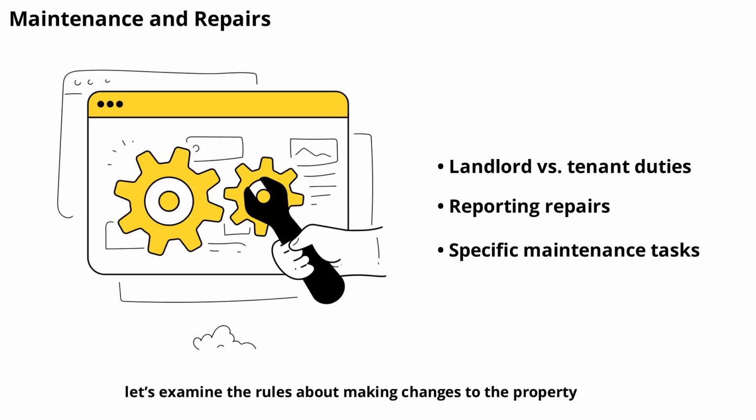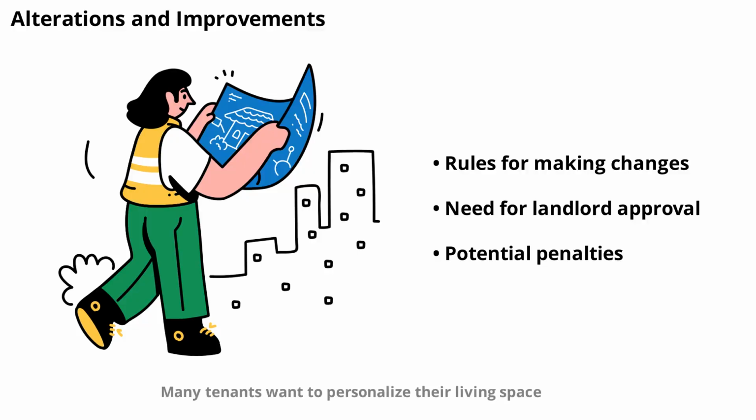Now, let's examine the rules about making changes to the property. Many tenants want to personalize their living space, but leases usually have rules about making changes. Alterations like painting walls, installing shelves, or making structural changes often require the landlord's written permission. Unauthorized changes can lead to penalties or loss of your security deposit. Always check your lease before making any improvements and get approval in writing if needed.